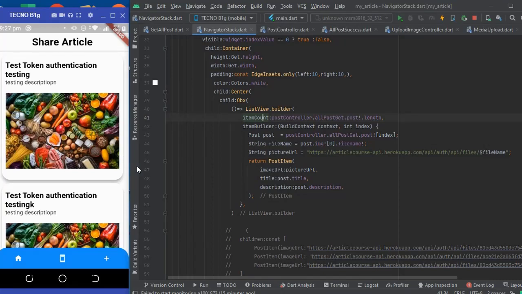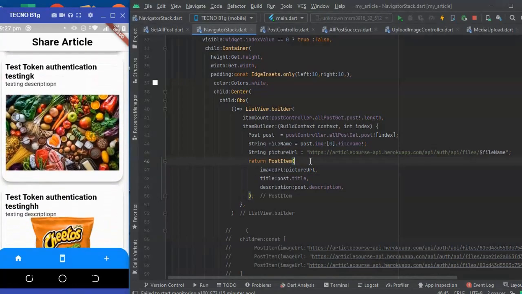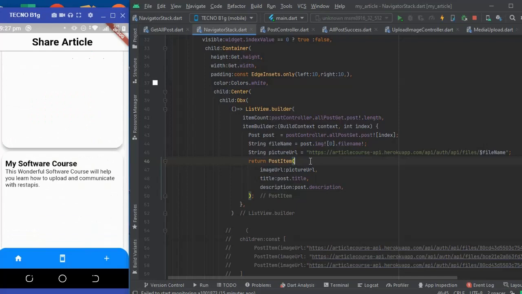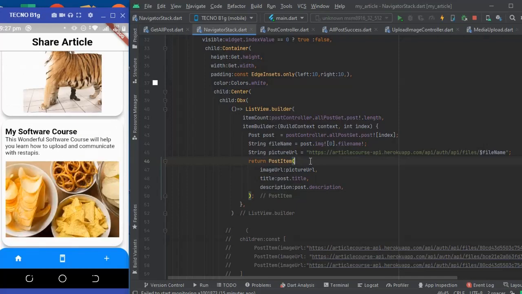After it's done loading data from the API, if you scroll down, we're going to see the image that we just uploaded. So I'm going to scroll down now. These are all the posts or the articles we've uploaded, and you can see my software course, which was the last post we uploaded, with the food, kind of the chips. You see, we have successfully fetched data from the API and displayed it on the mobile app.